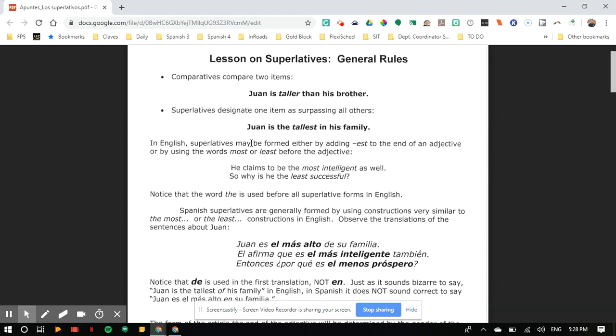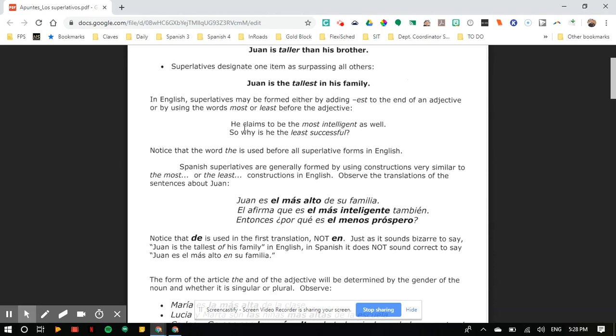In English, superlatives are used by adding -est at the end of something. Or you can also say it by most. So you might say Juan is the most tall in his family. Or you could say Juan is the tallest, right? Or Juan is the most smart in his family. Or Juan is the smartest. So if somebody said most intelligent, you could say most intelligent. You wouldn't say intelligentest, but you might say smartest.